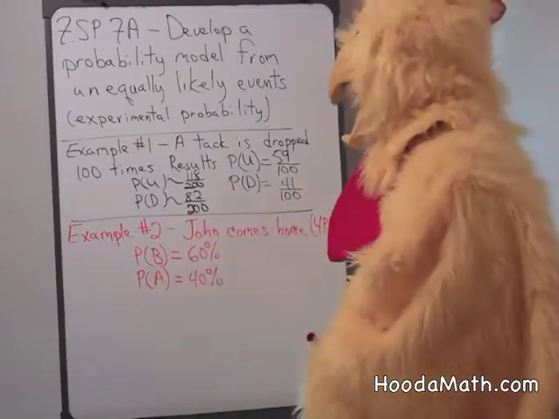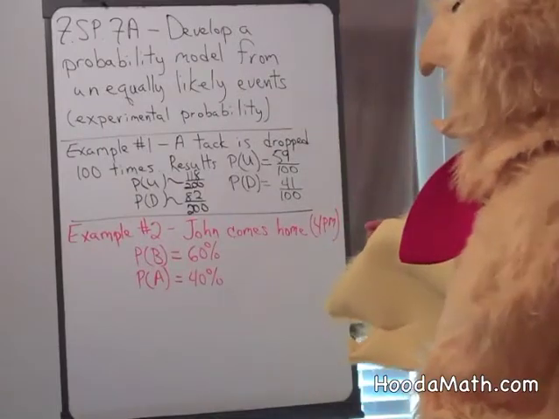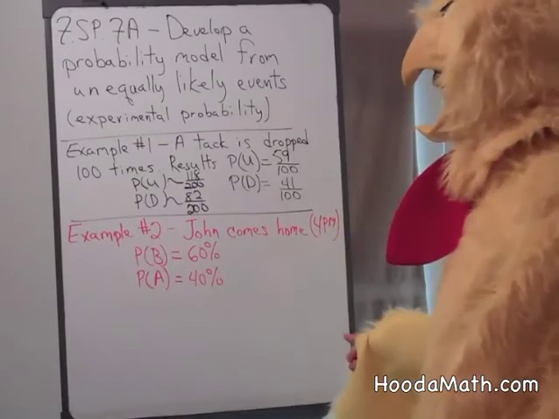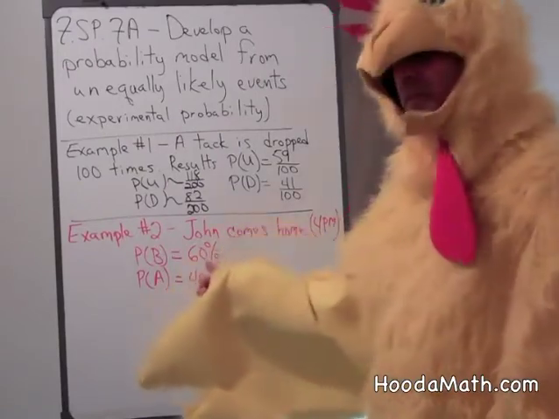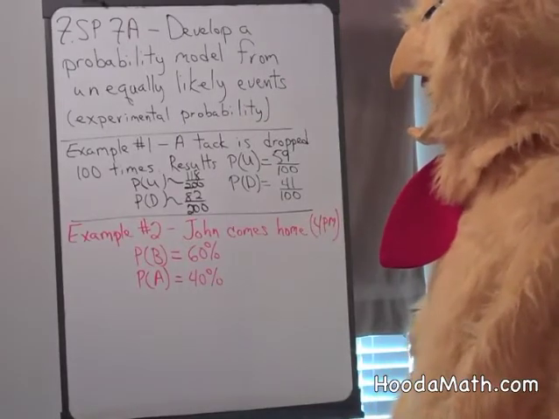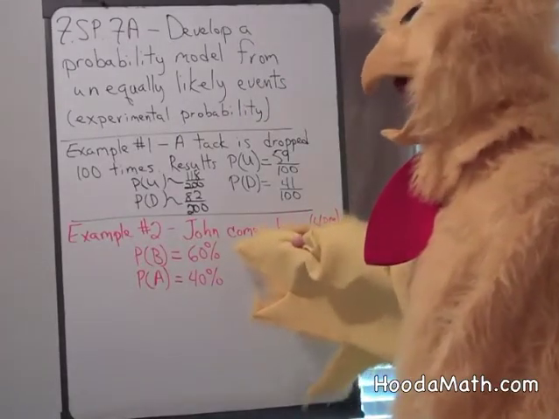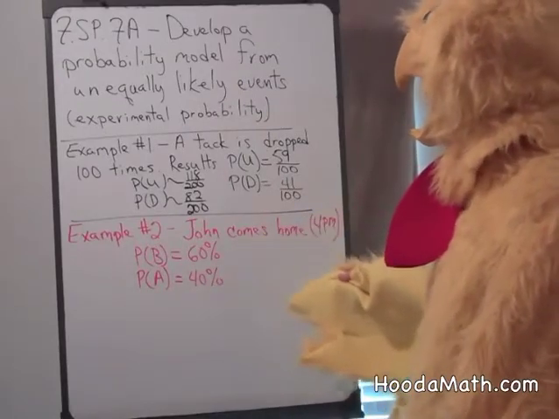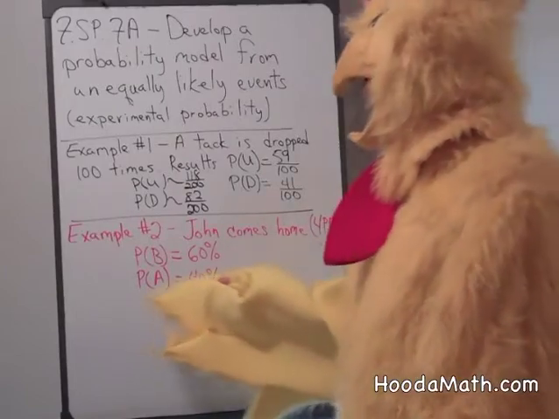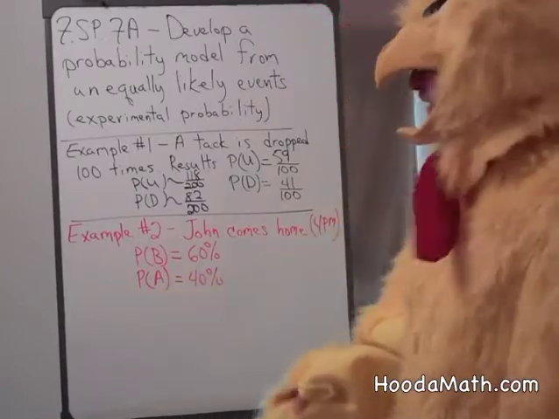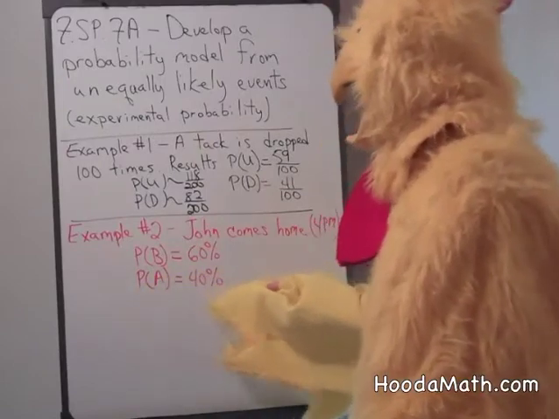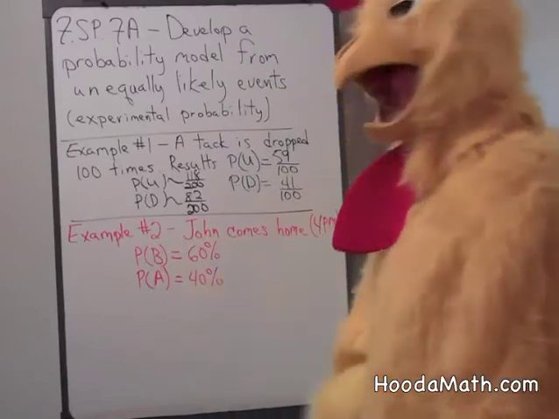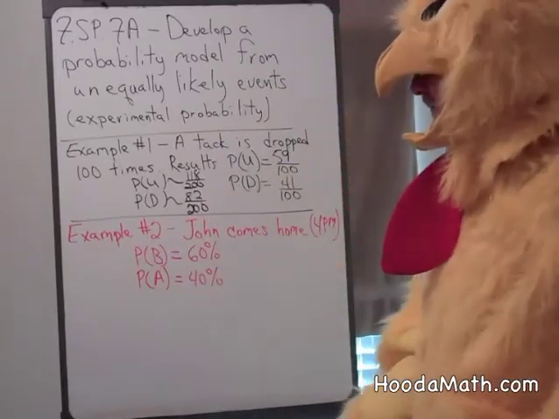Now, let's look at another example. John's a teacher. How many days does he come home before 4 o'clock, and how many days does he come home after 4 o'clock? Well, most days he comes home before 4, 60% of the time. He was checked over a 6-week period. 60% of the time he came home before 4 p.m. because he starts his day at 7 o'clock, and 40% of the time he comes home after 4 p.m. because he tutors after school.